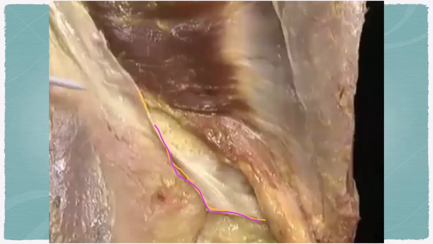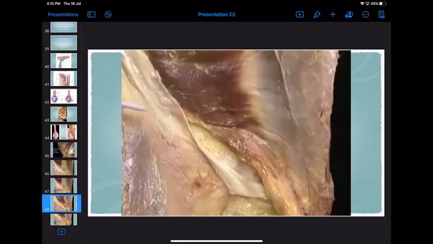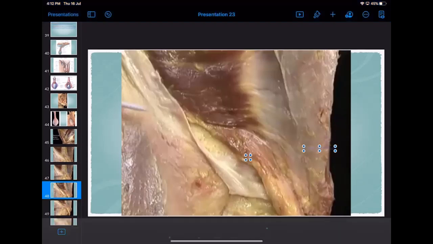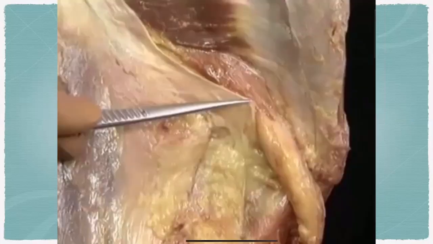And in the previous slide, we have seen, I'll show you. In the previous slide, you have the internal spermatic fascia. This is the internal oblique muscle, right? This muscular structure in the previous slide is the cremaster muscle and fascia. This is the external oblique, right? This is the spermatic cord. You can clearly see.